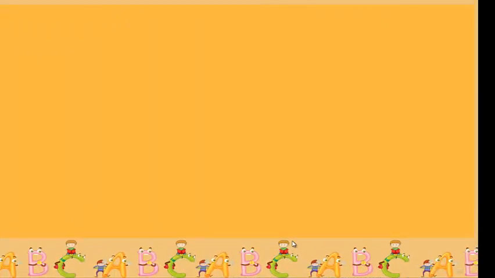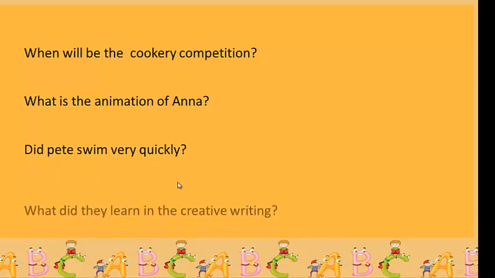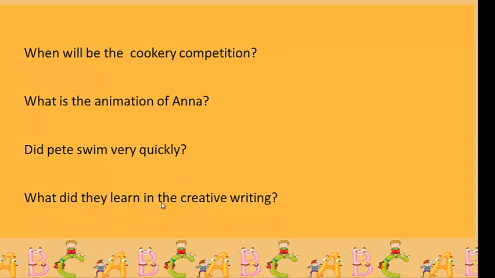By the end of my lesson today, there are some questions. The first question, when will be the cookery competition? What is the animation of Anna? Did Pete swim very quickly? And what did they learn in the Creative Writing Club? So, these 4 questions are related to the 4 emails. I would need you to answer these questions as your homework, and I will give you the answers inshallah in the next video.